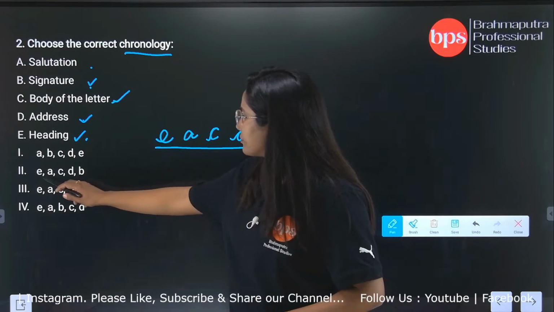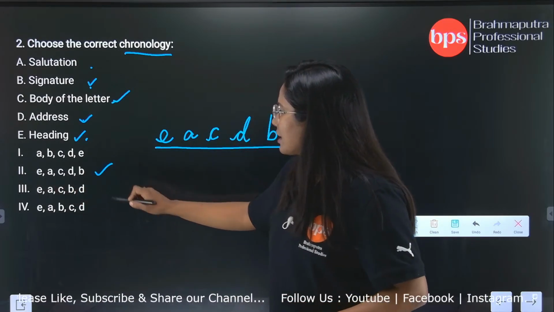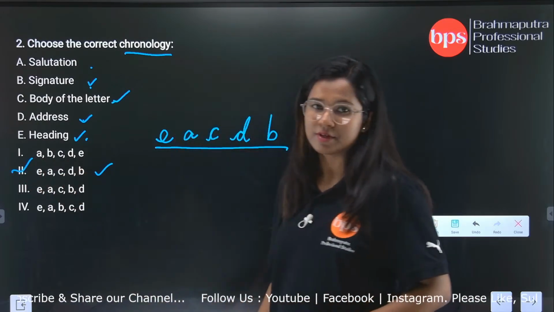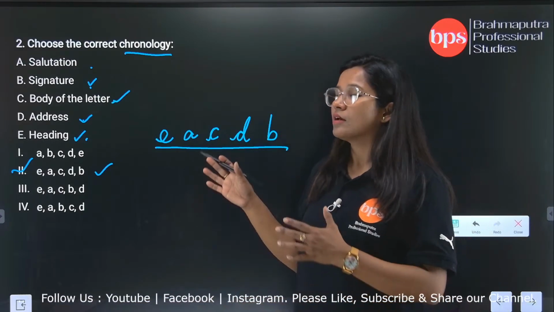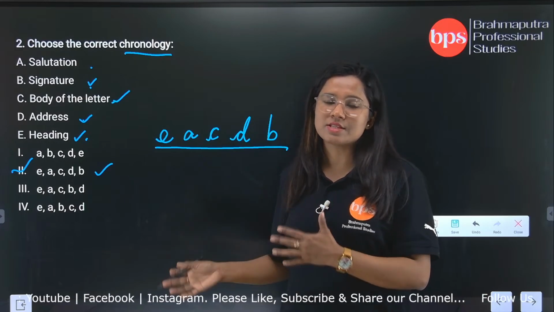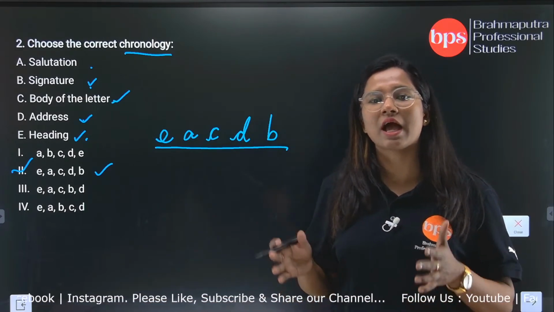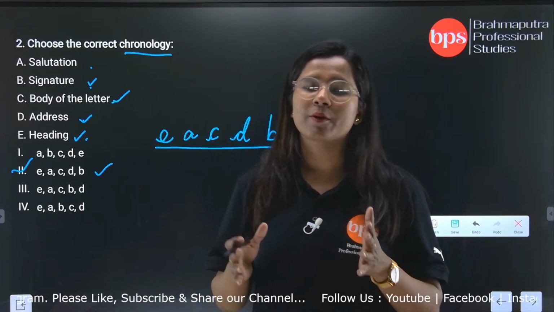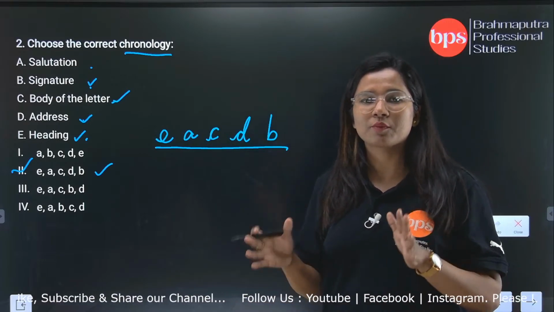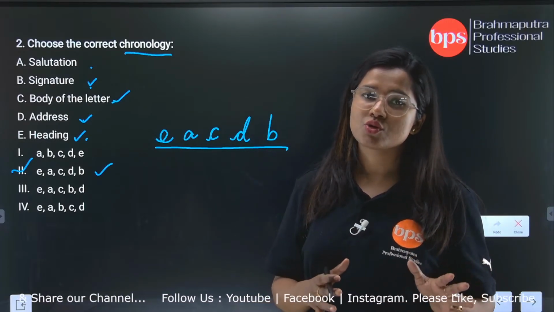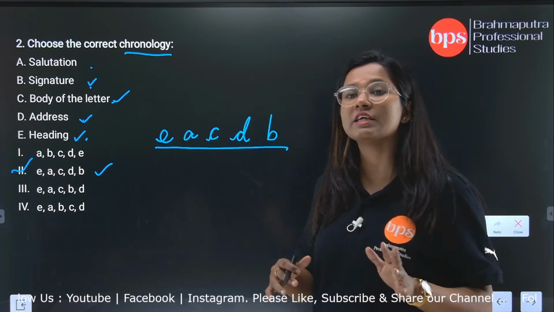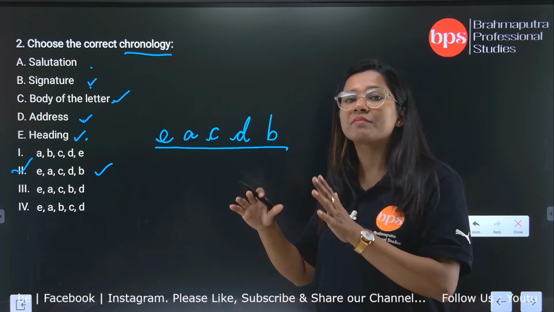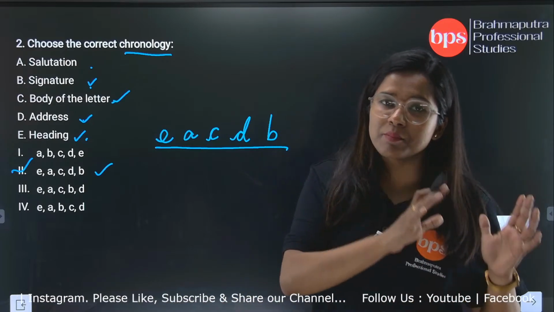E A C D B. Okay, now B is the correct answer. So questions in your exam will be related like this. This kind of chronology question, you will get in your MCQs. So once you practice and go through this kind of questions, you know that even if grammar apart from the grammar section, vocabulary